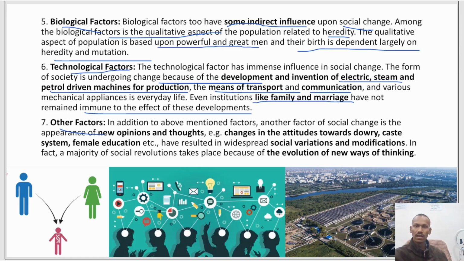Then other factors, in addition to the above: the appearance of new opinions and thought, changes in attitudes to dowry, caste system, and female education have resulted in widespread social variation and modification. And this is how the evolution of new thinking is taking place. The most important factor is culture, but with that also, social change is the appearance of new thoughts and culture in humans themselves. So changing attitudes toward dowry, caste, and female education have also resulted in social variations and modification and new ways of thinking.